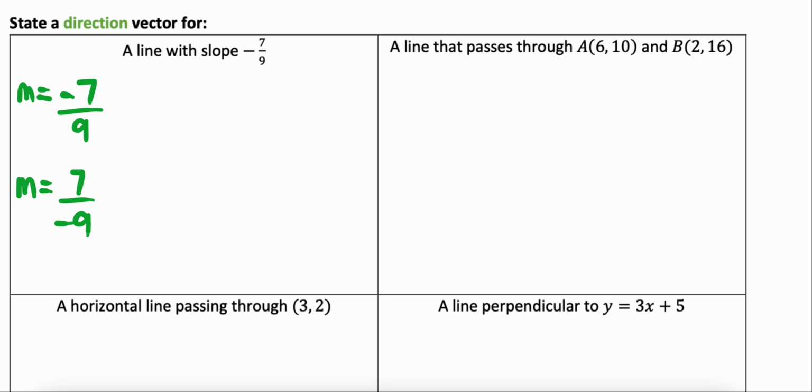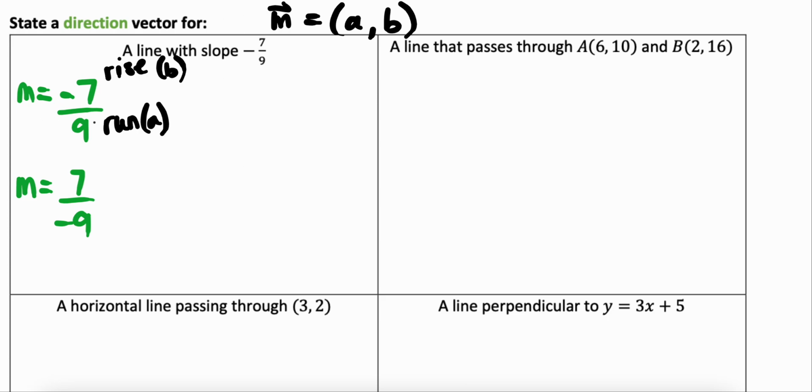So my direction vector says I'm taking my rise, right? So this is the y component, or the b value, when we think about our direction vector m. So direction vector m is (a, b), where a is the x component and b is the y component. So the rise is considered our b and the run is considered our a. So if I wanted to represent this first slope, -7/9, as a direction vector, my run would be 9, or my a value is 9, and my rise is -7.